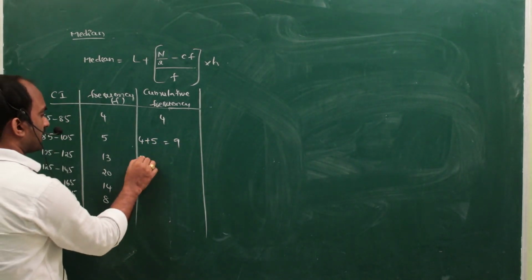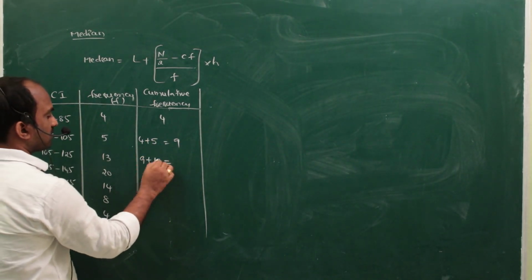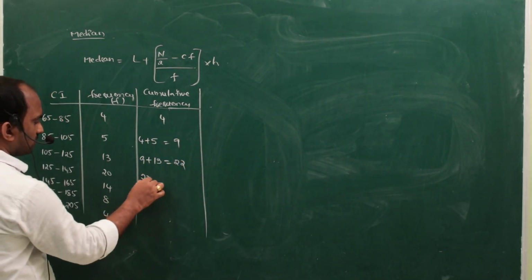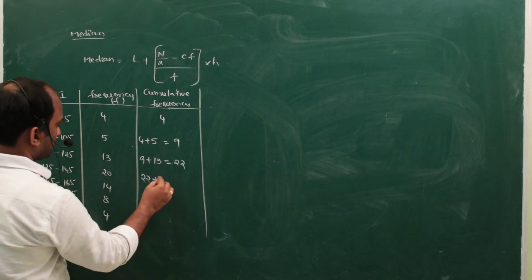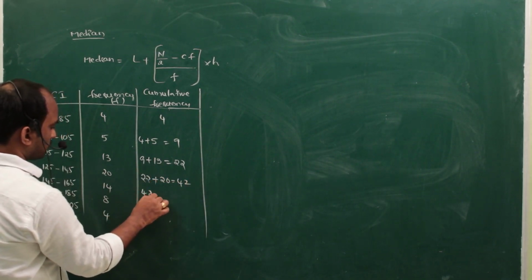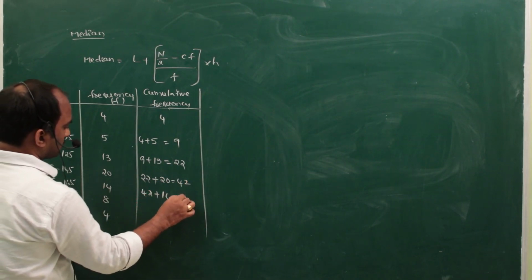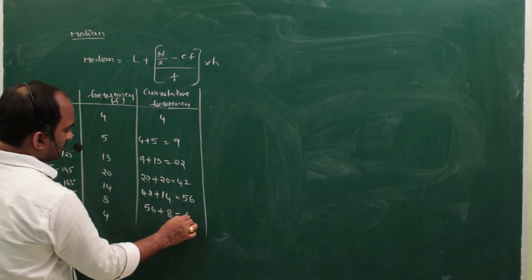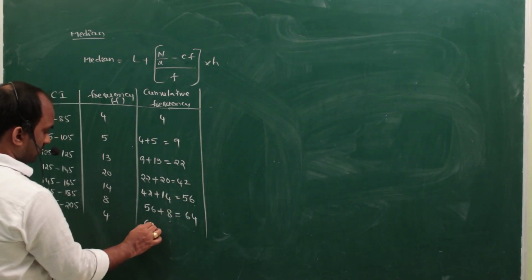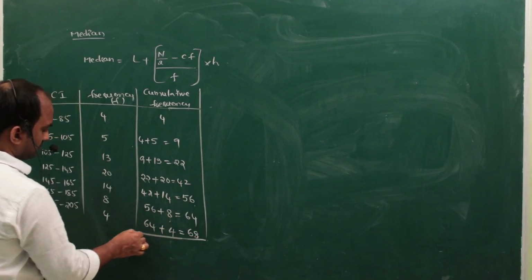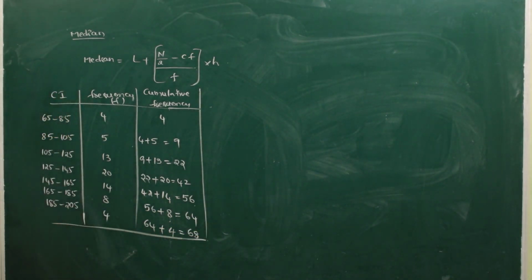Next, 9 plus 13 is 22. 22 plus 20 is 42. 42 plus 14 is 56. 56 plus 8 is 64. 64 plus 4 is 68. So these are called cumulative frequencies.